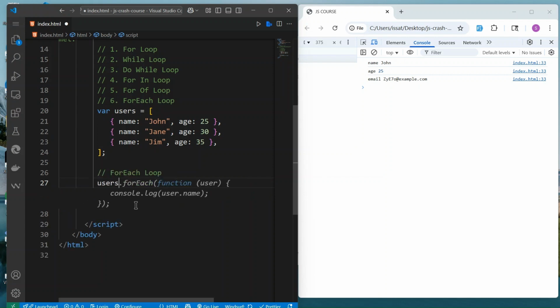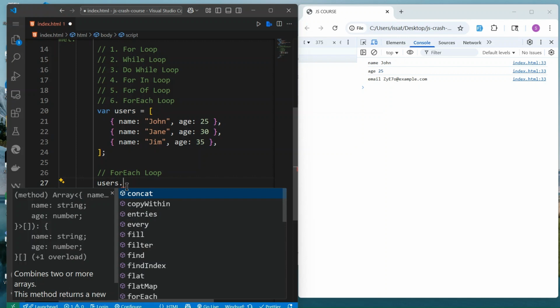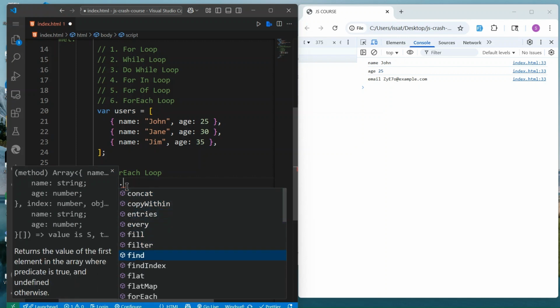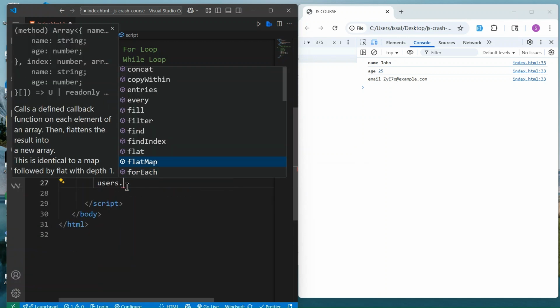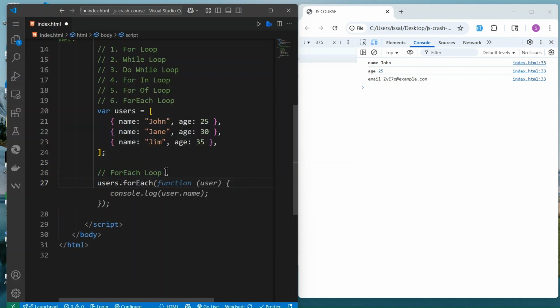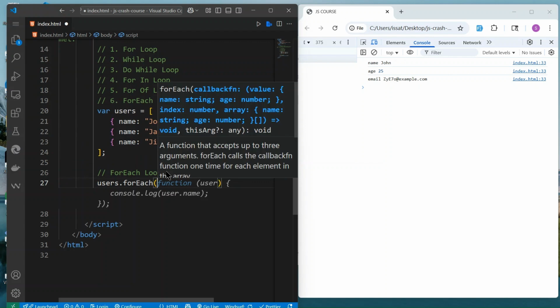So I can take this array, and if you just do dot, you'll see the methods coming here. You see many of them that we can do. If you take the for each, you take a function.